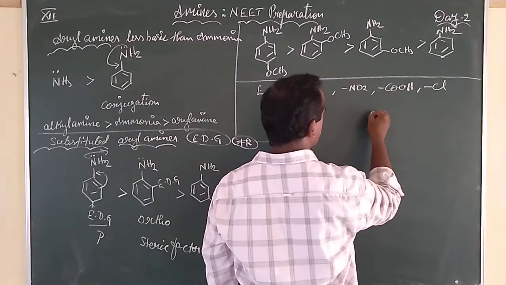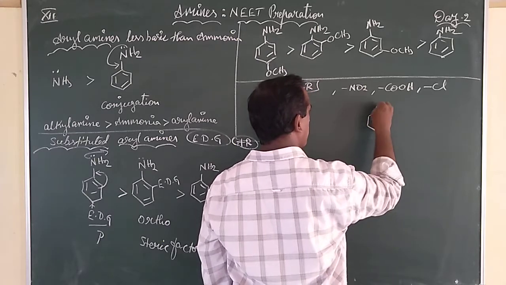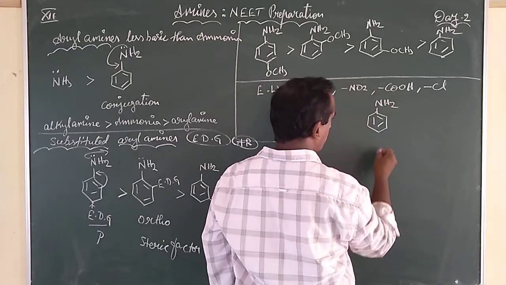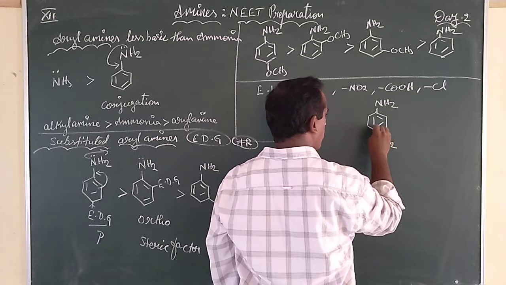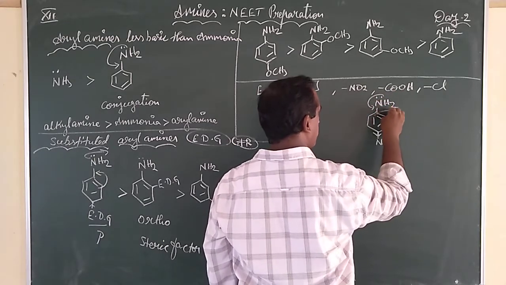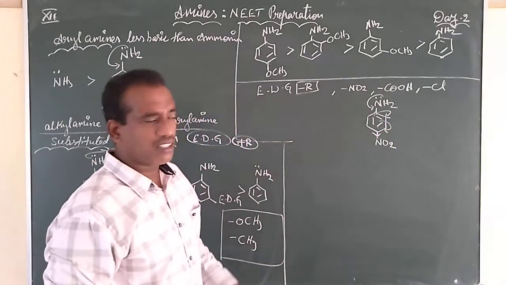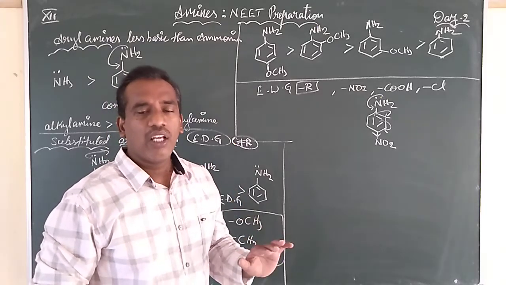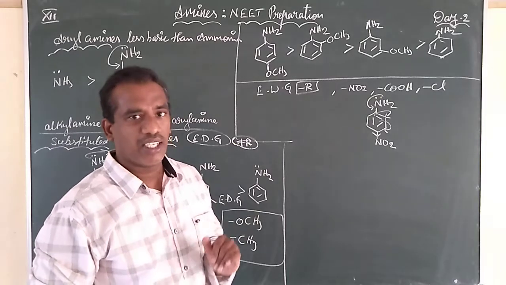What will an electron withdrawing group do? If it is a nitro group, it will take electrons out of the benzene ring. So the lone pair is involved in the conjugation and resonance, which means the lone pair is not readily available, and its basic nature decreases.